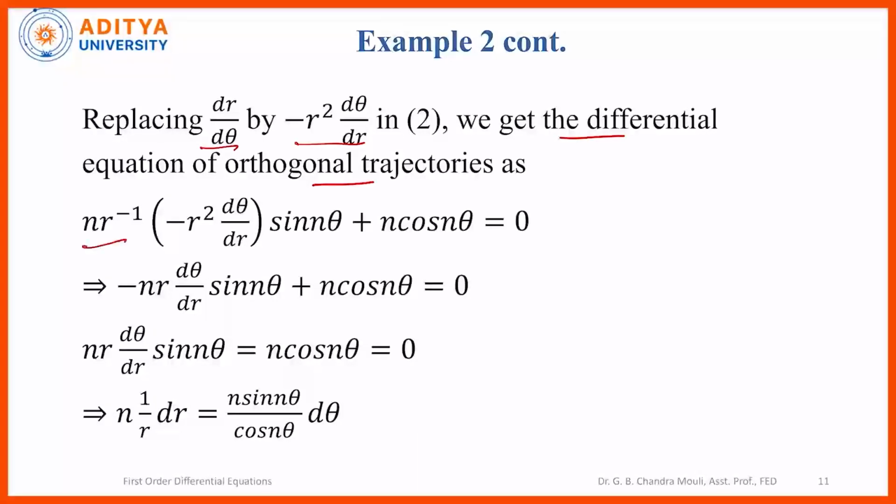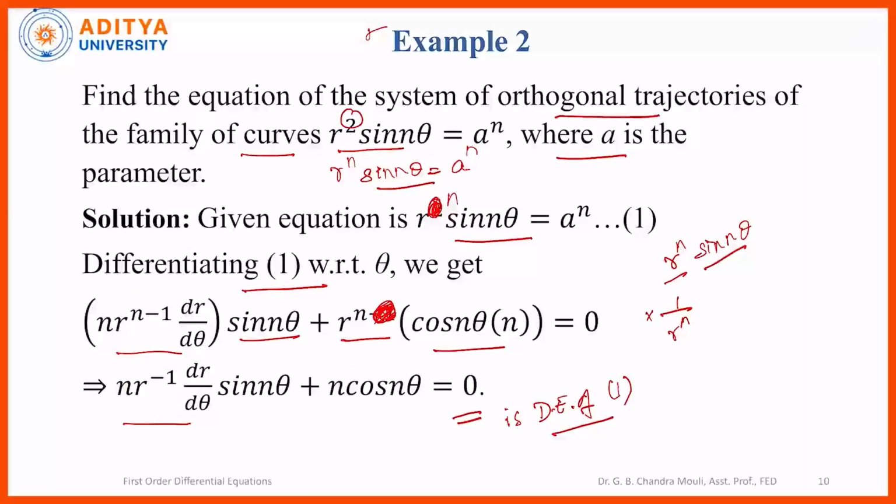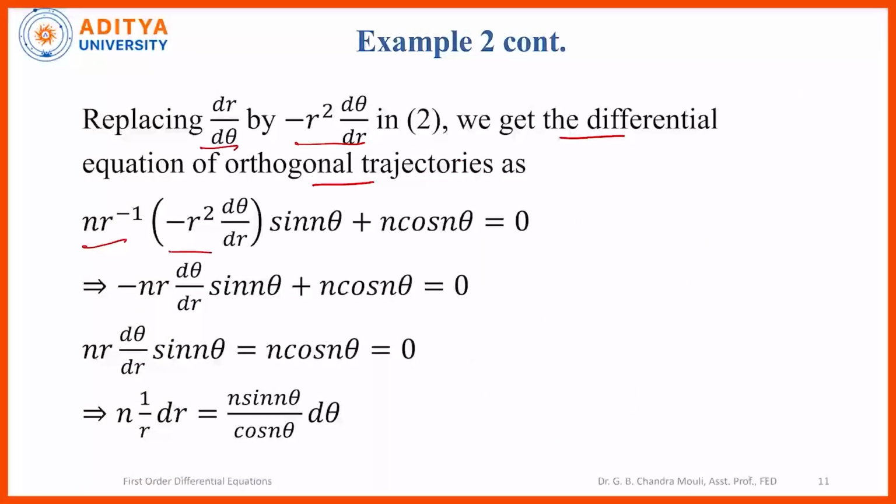So n r^(-1) dr/dθ is changed to -r² dθ/dr, and times sin nθ plus n cos nθ is equal to 0. Now multiplying these terms here, we get -n r (dθ/dr) sin nθ + n cos nθ = 0.